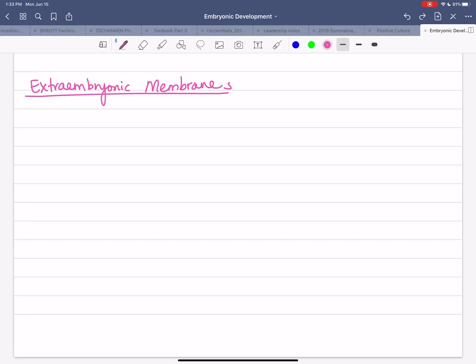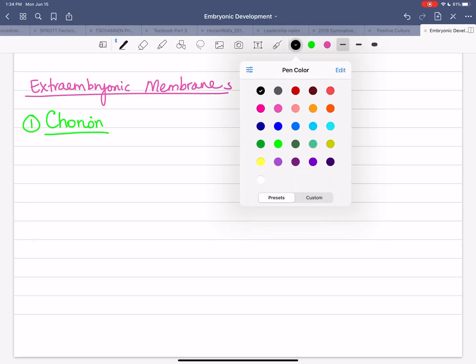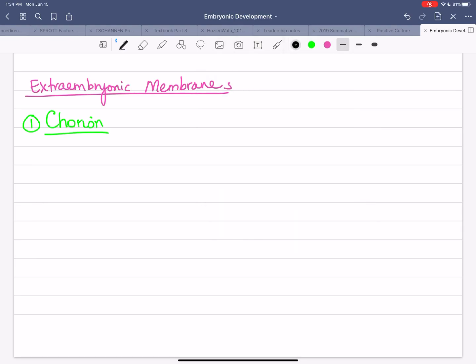So the very first one is the chorion. I'm going to give them to you in the order in which they develop. So the chorion is the first. And the chorion, with its chorionic villi, absorbs nutrients from mom right away.